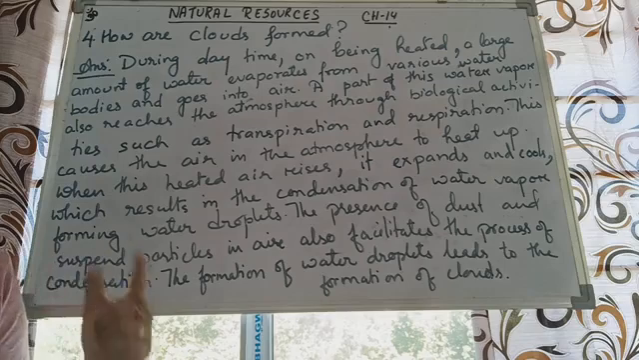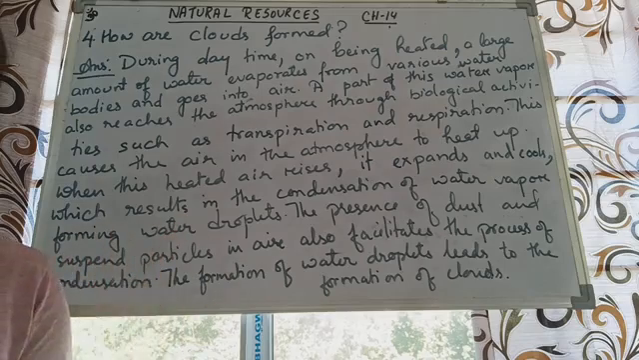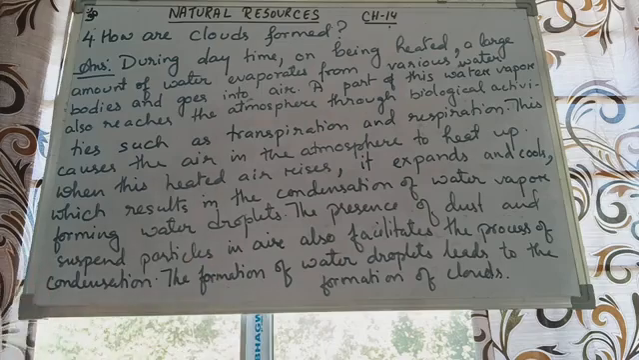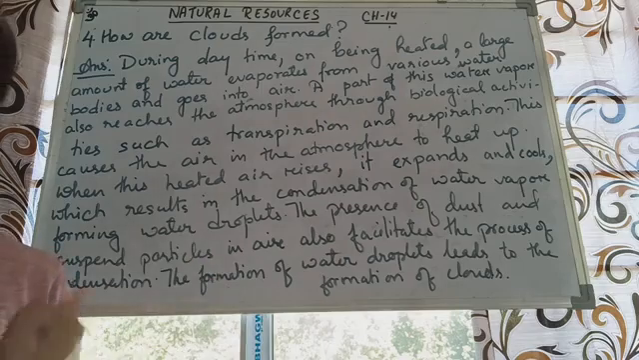And when the temperature changes, that means when the rain happens, those water droplets come back to the earth's surface. So that's how a cloud is formed. So you can write down this answer.